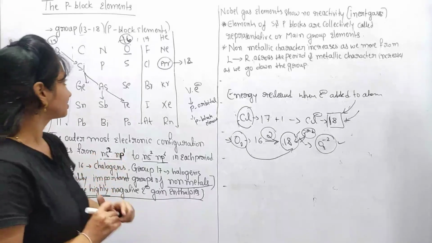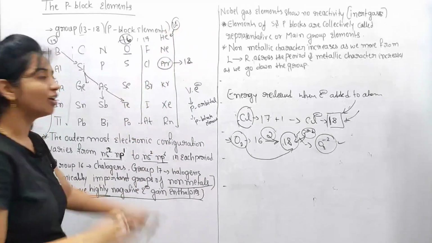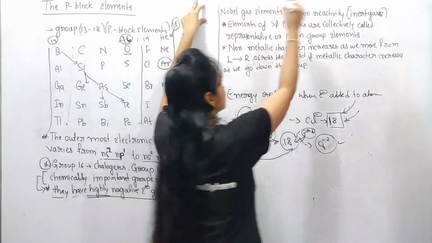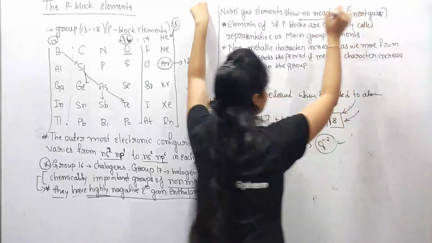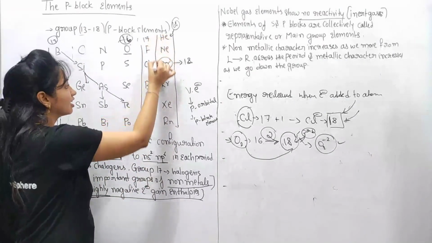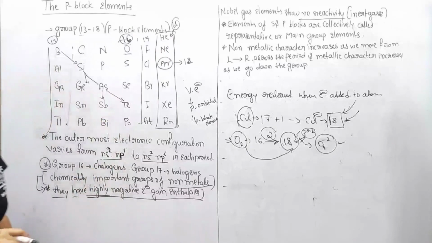And next, the last, 18th group, is called the noble gases or aerogens or inert gases. The noble gas elements show no reactivity because of their completely filled outermost shell.